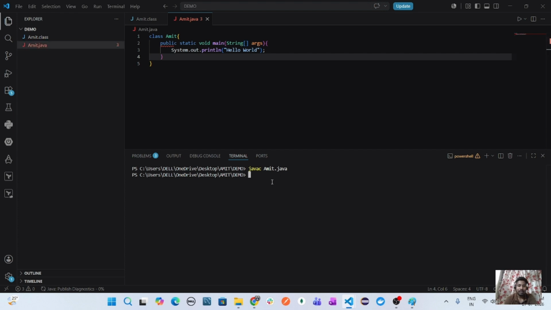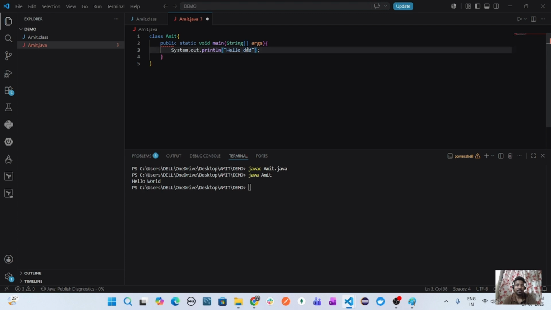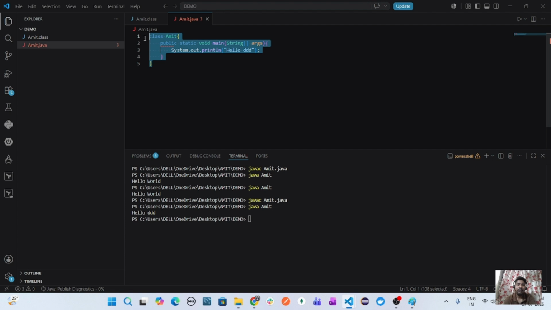So how will this hello world work? Then java, space, the class name which I have compiled. See, hello world executed. If you want to run anything else, you can change it and save it. You have to compile again, otherwise the same code will run until the new code is compiled. It will not give you the latest output.